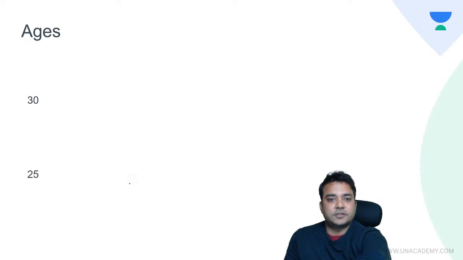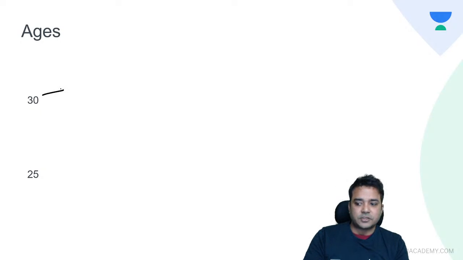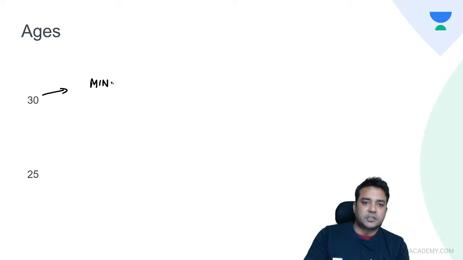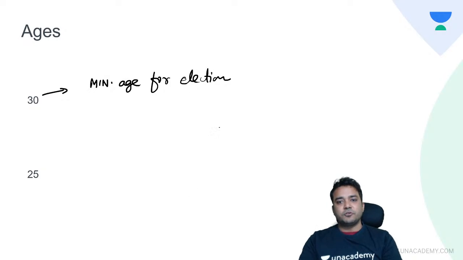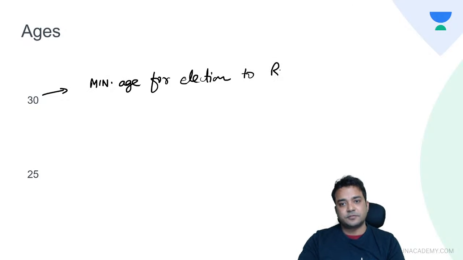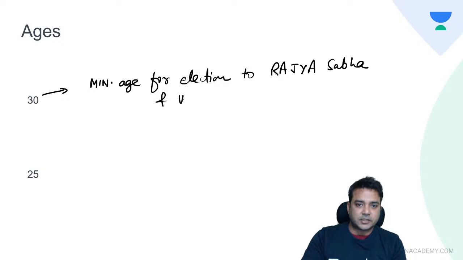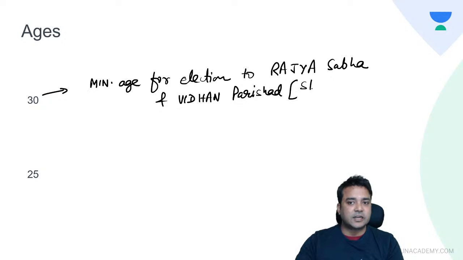Now come to 30 years of age. What is the MLI of 30 years of age? So this is the minimum age for election to Rajya Sabha at the center and your Vidhan Parishad at the state level, which is also called as State Legislative Council.